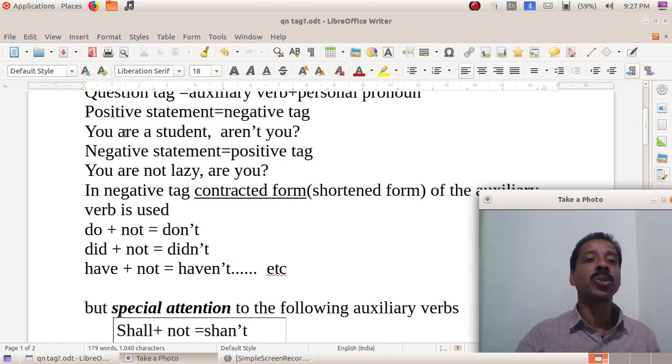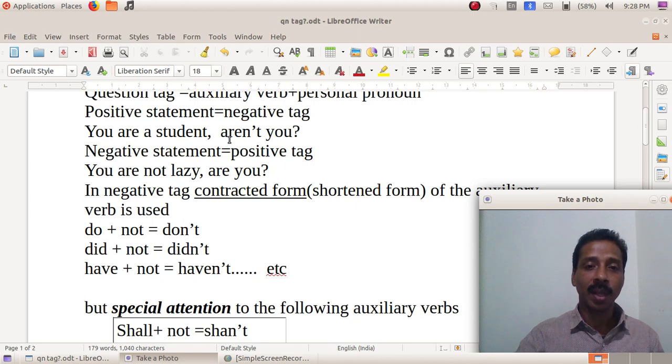Listen to this sentence. You are a student. The first thing you have to see is whether it is positive or negative. Is there any negative word? No. So it's a positive statement, and you should make the tag negative.